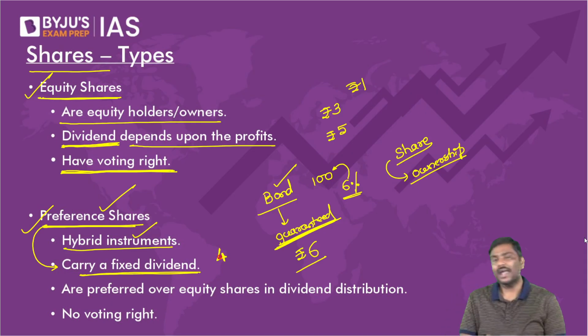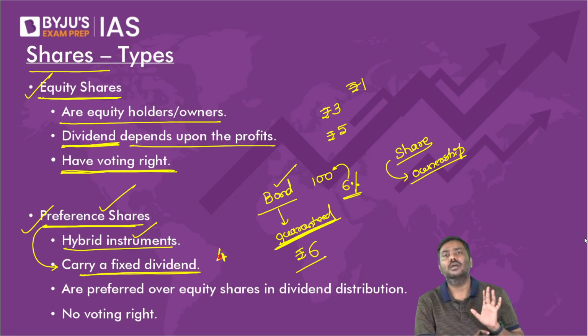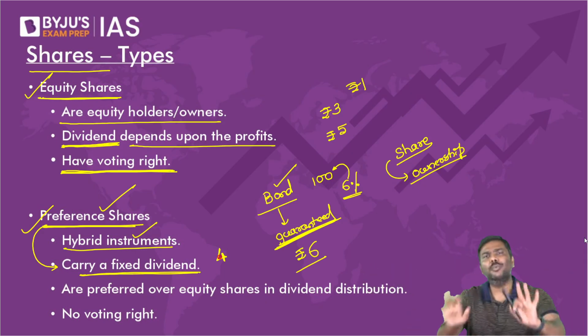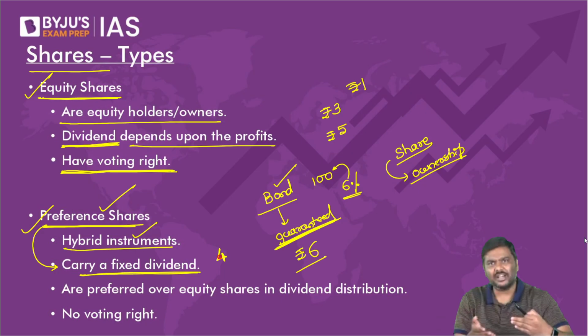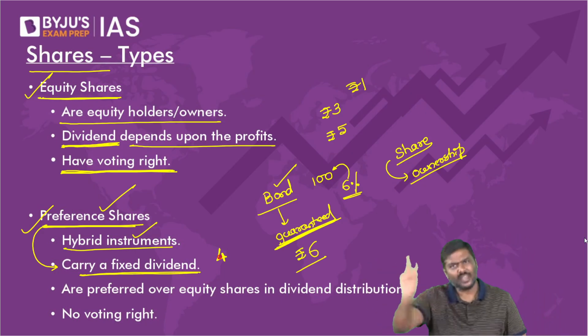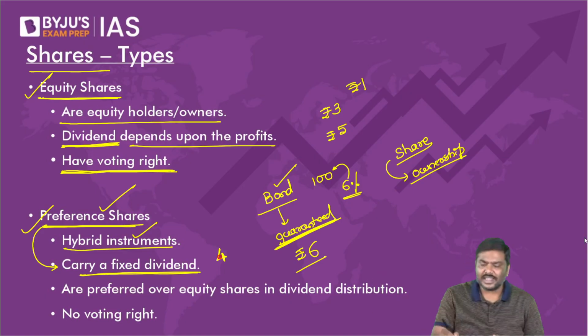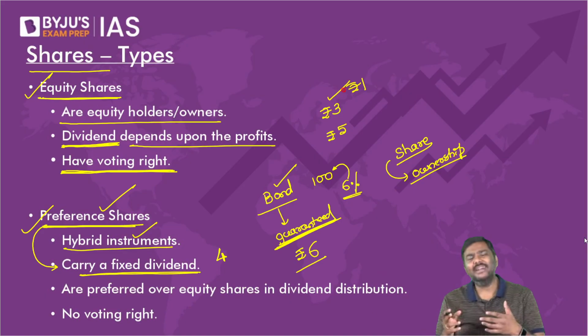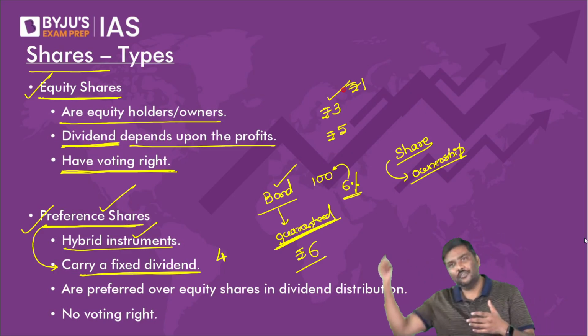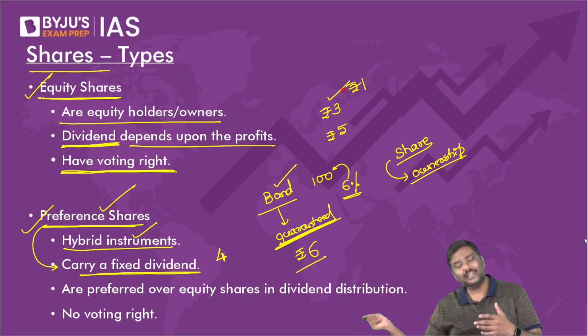From 1 year to next year, you will keep on getting 4 rupee every year. Whereas in case of equity, there is no guarantee how much dividend you will get. You might get 3, you might get 4, you might get 5, you might get 8 also.